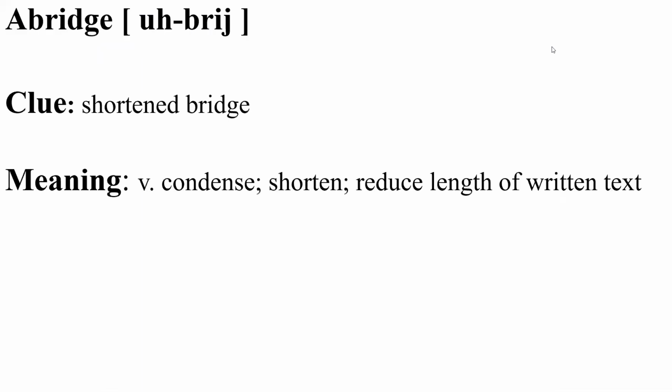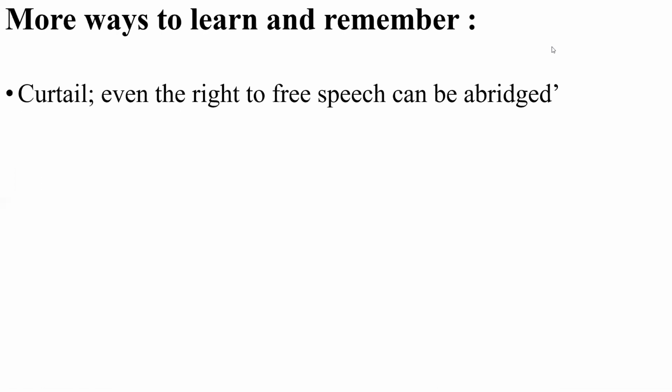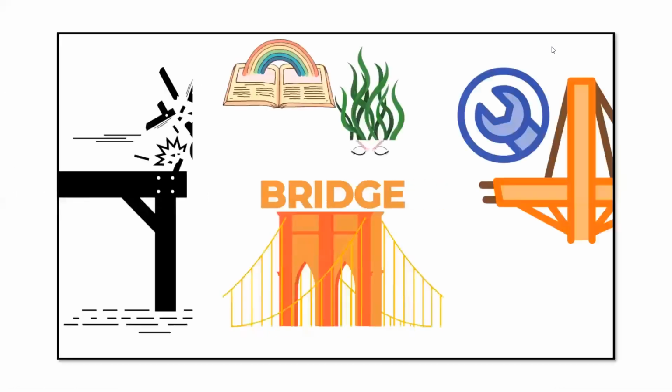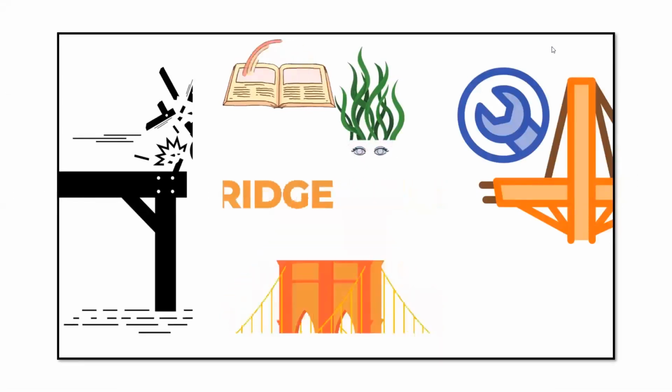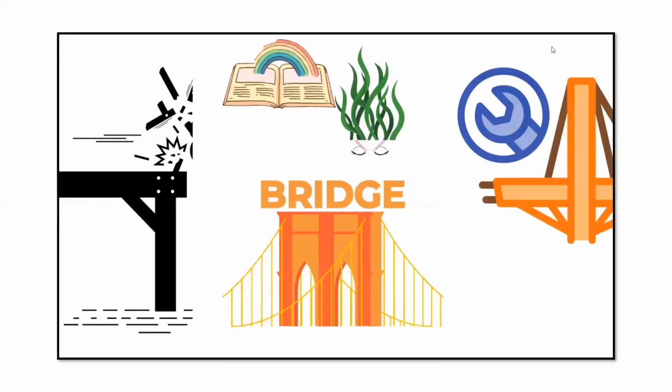Abridge, clue: shortened bridge. Abridge means condense, shorten, reduce length of written text. It also means curtail, for example, curtailing some right. Visualize a bridge. The book is cut short as the algae fell in the water.